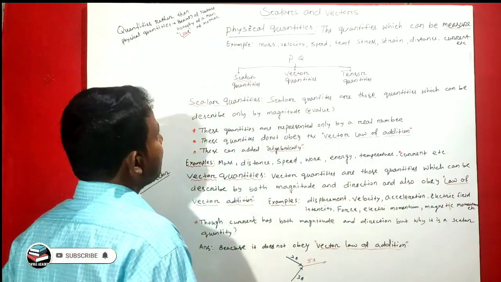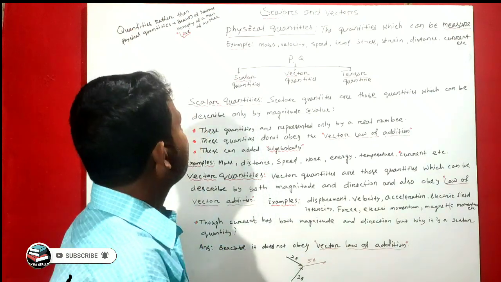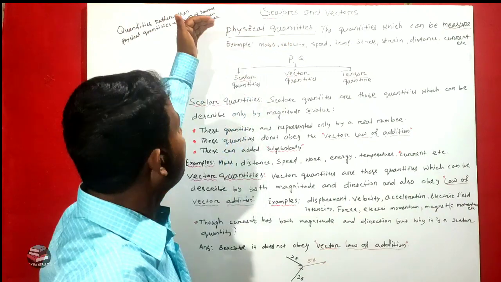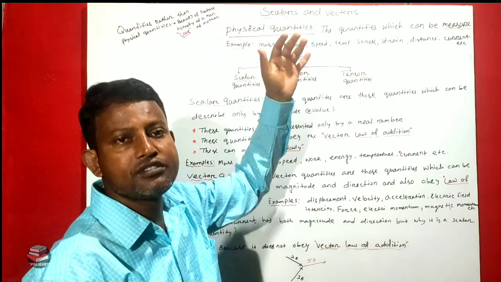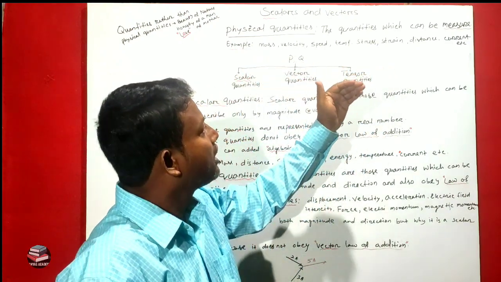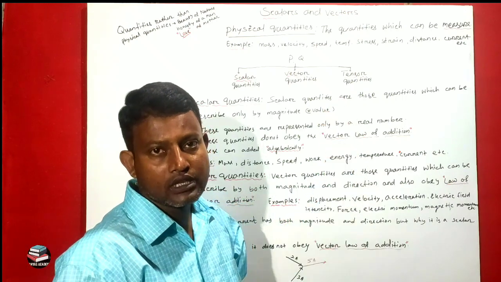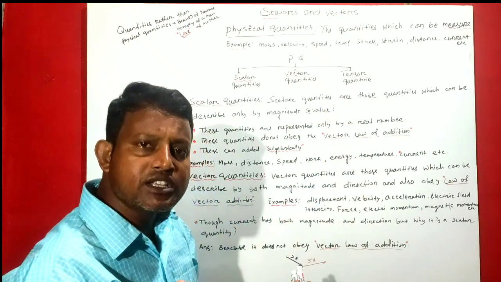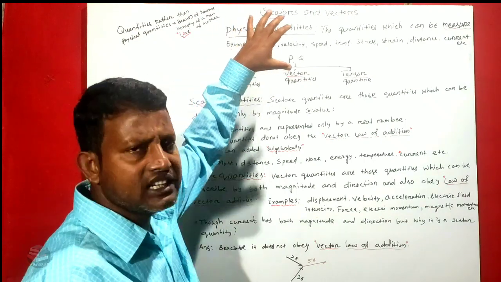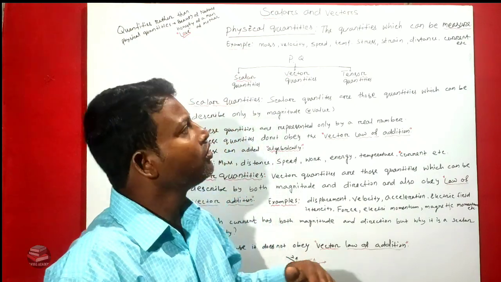Scalar and vectors. Before you know about scalar and vector, we have to know physical quantities. First we have to know physical quantities. What are physical quantities? Physical quantities are those quantities which can be measured. That means these are the measurable quantities. Physical quantities need some units to be measured.